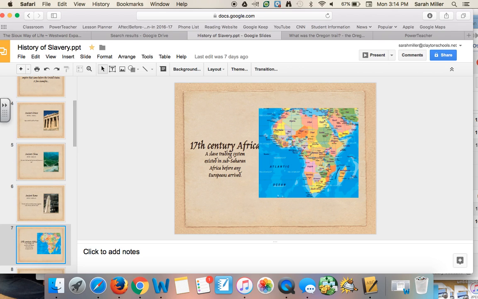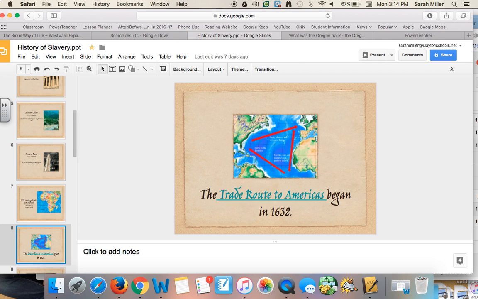But the great demand for slaves in America required new ways to enslave Africans. Soon, slave traders turned to outright kidnapping and armed raids. These methods provided a steady supply of Africans to the slave market in the Americas, which leads us to slavery in the United States. The trade route to the Americas began in 1632 and looked a little bit similar to this, although it was more of a circle and pretty complicated.